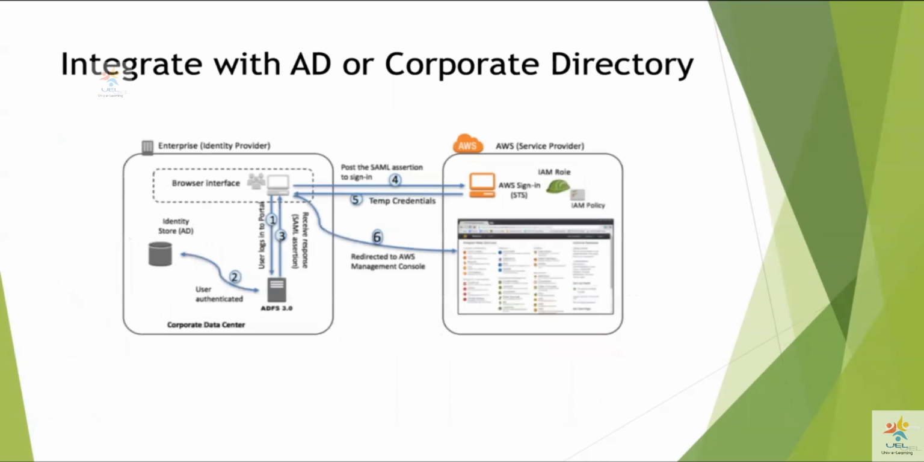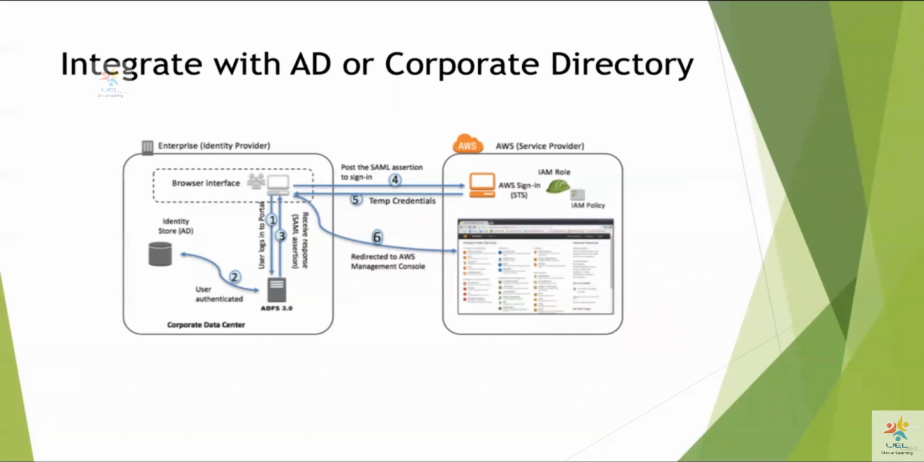So similarly, we have another diagram to describe the flow. The only difference is over here, you are authenticating with the Active Directory. Previously in Web Identity Federation, you were authenticating yourself with Facebook credentials or Google credentials. So the first step is the user logs into the portal. The user is authenticated with the Active Directory.